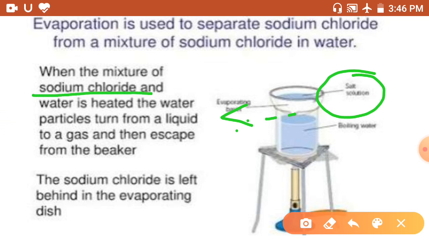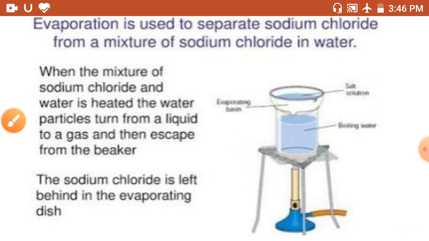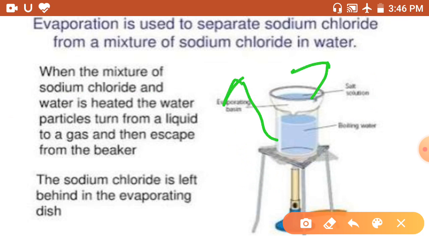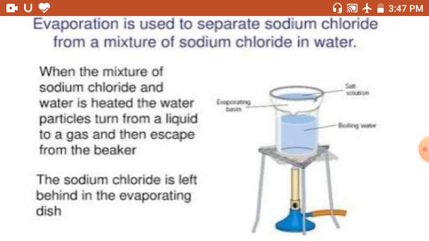We take normal water in a beaker and give heat with the help of a Bunsen burner or spirit lamp. When we give heat, all the water evaporates and escapes from the beaker and dish, and only salt is left here. This salt can be purified using some methods.